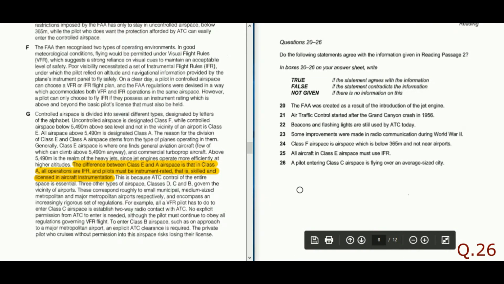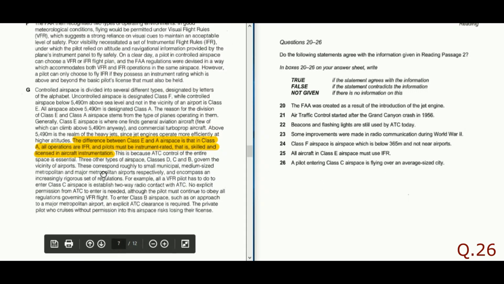The last one: a pilot entering class C airspace is flying over an average sized city. Now the three other types of cities correspond roughly to small municipal. So these are the three classes. Classes D, C and B govern the vicinity of airports respectively. D is for small municipal, C is for medium sized metropolitan, and B is for major metropolitan airports respectively.